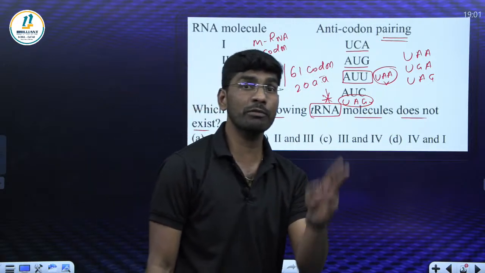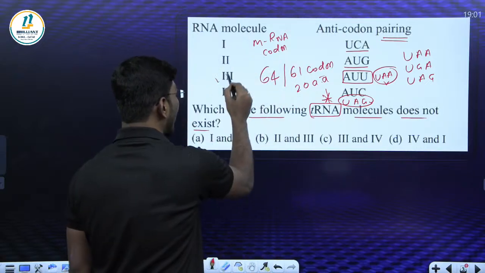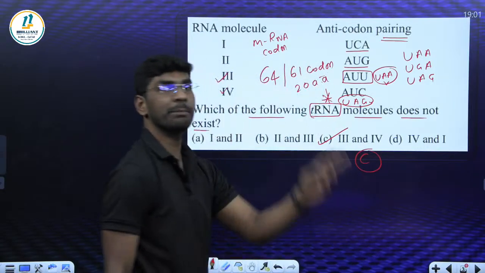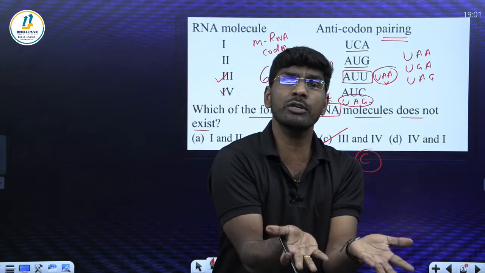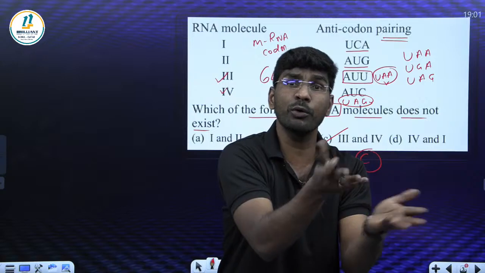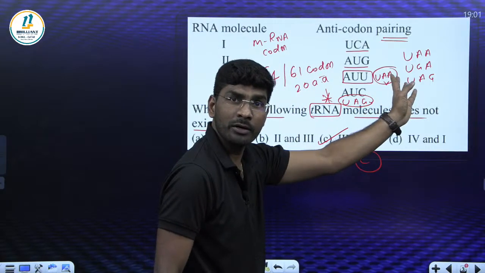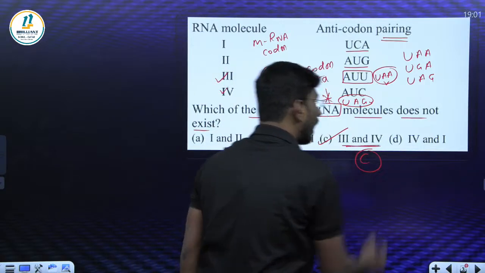So tell me which of the following does not exist. The answer is 3 and 4, option C. These two anticodons do not exist. Why do they not exist? Because these codons do not code for any amino acid. You got my point? So the correct answer is that 3 and 4 do not exist.